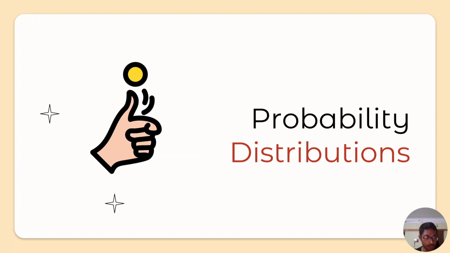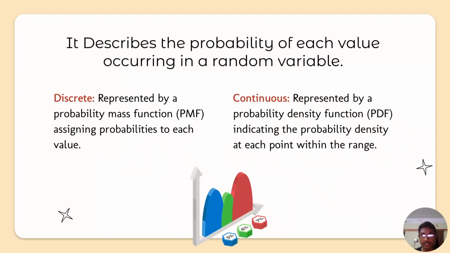Next up are the probability distributions. A probability distribution basically describes the probability of each value occurring in a random variable. If you take a discrete variable, it is represented by a probability mass function, also known as a PMF, assigning probabilities to each value. And when it comes to continuous, it is represented by a probability density function, indicating the probability density at each point within the range.